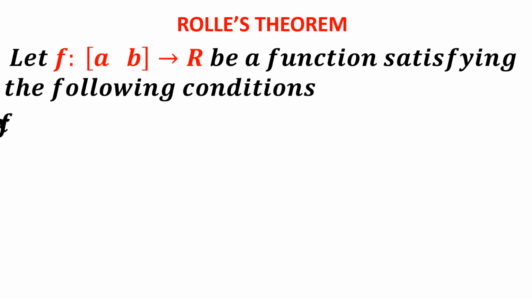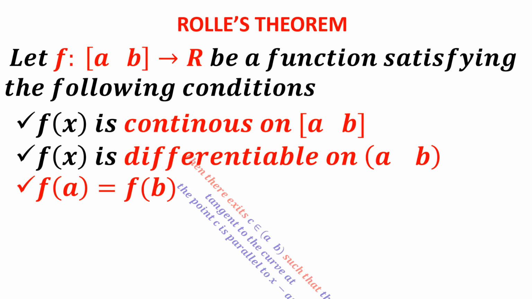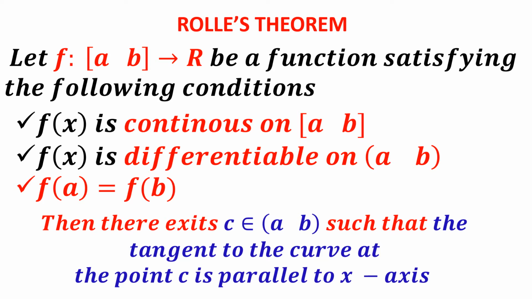Now what is the meaning of this Rolle's theorem? Continuous, if it is differentiable, then f(a) is equal to f(b). We have seen that f'(c) is equal to 0. What is the meaning of it? Then there exists a point c such that the tangent to the curve is parallel to x-axis. When f'(c) vanishes, at that point the tangent will be parallel to x-axis. The slope will be 0. Therefore, the tangent to the curve at the point c will be parallel to x-axis. Whenever we are doing a problem, we will try to see the graph also.